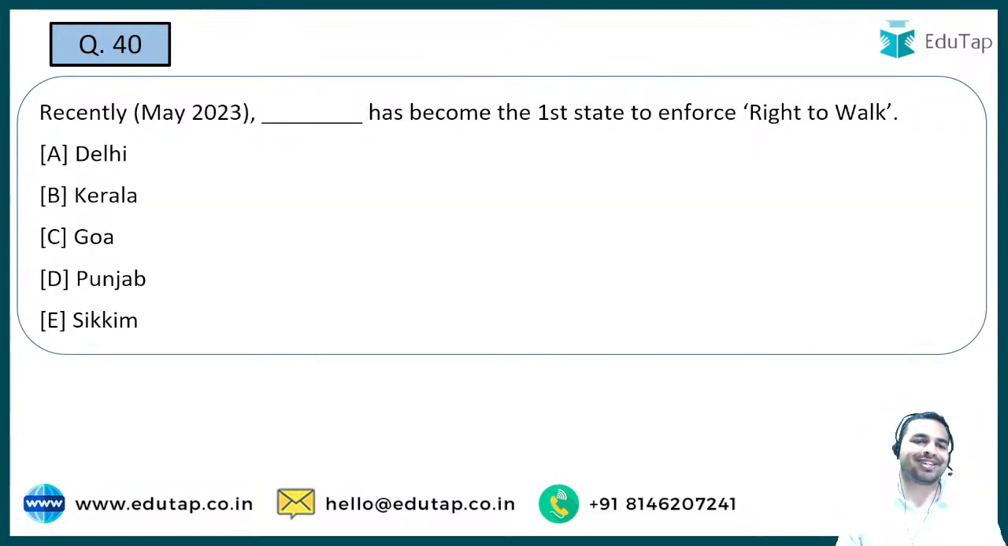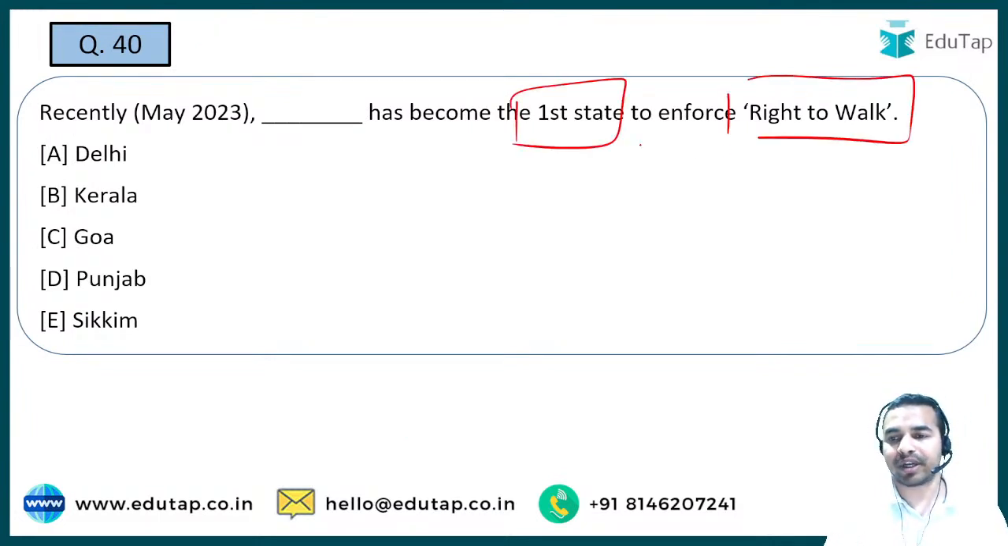question of our today's session, and here guys you are required to tell me the name of the state which has become the first state to enforce right to walk. So right to walk को enforce करने वाली first state, that means जितने भी roads बनेंगे वहां पर आपके चलने के लिए एक अलग से फुटपाथ होना चाहिए और साथ में साइकिल्स के लिए ट्रैक्स होने चाहिए.